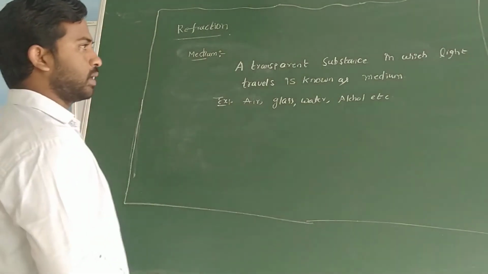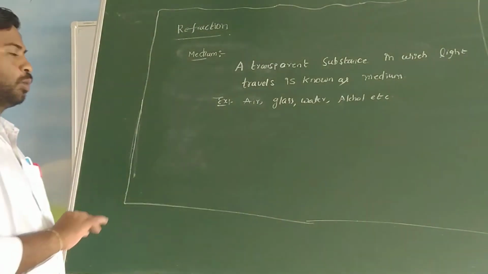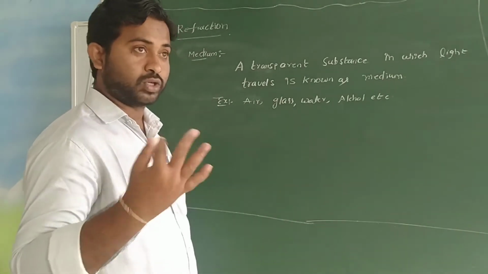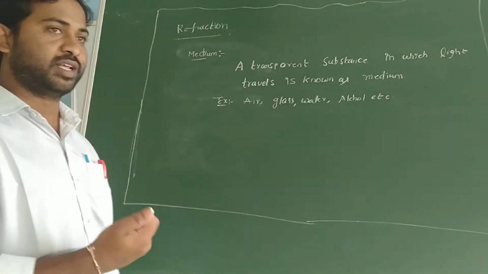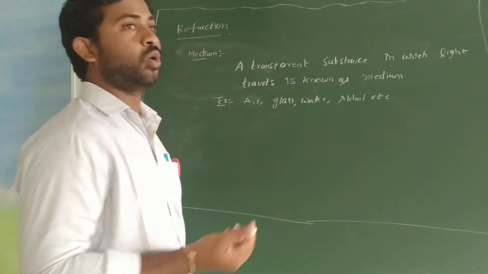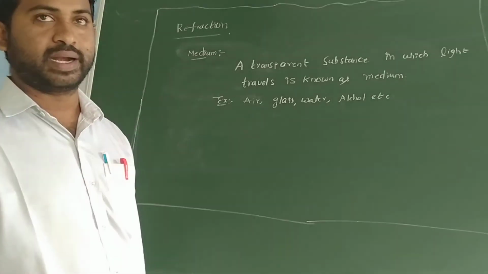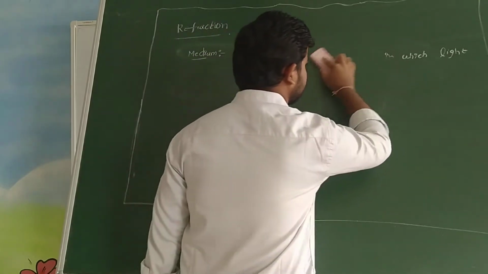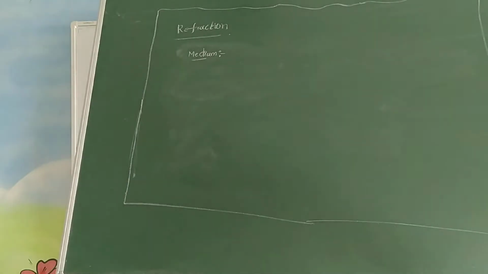So now I am going to discuss with you a very important relation between optical density and mass density. Before that, before discussing optical density and mass density, we should first know about rarer medium and denser medium. So what do you mean by rarer medium and what do you mean by denser medium?